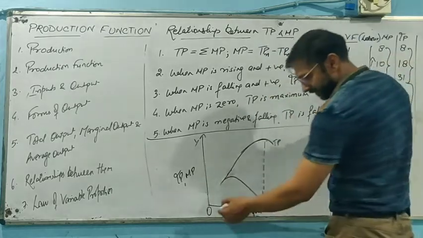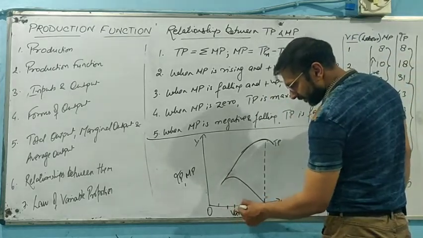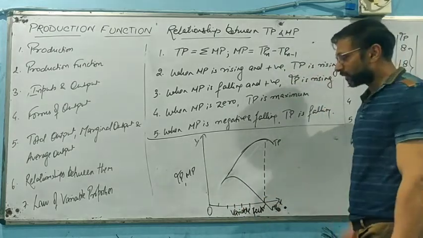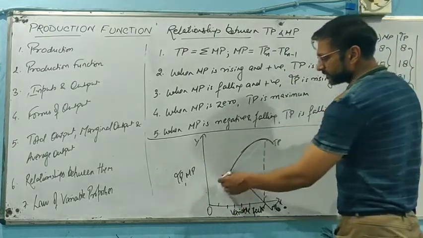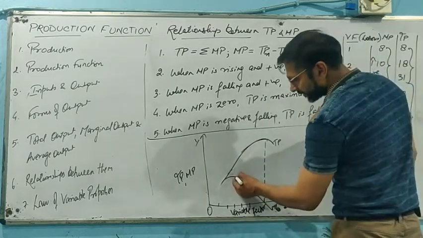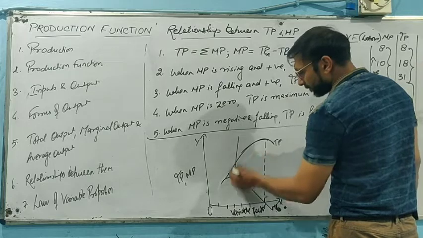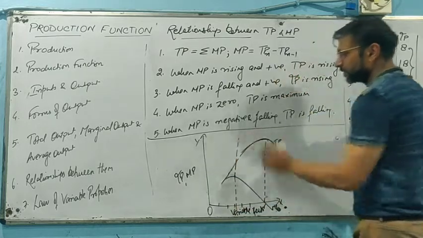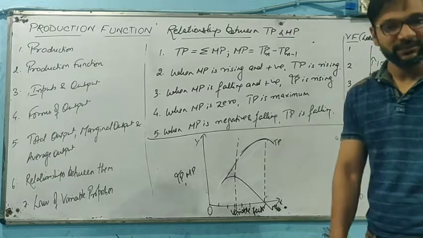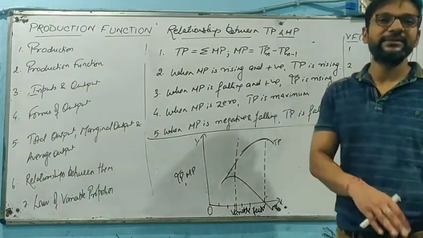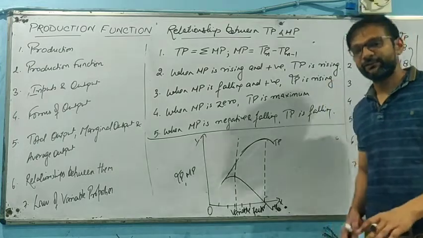What is going on? When initially the variable factors start being employed, as more and more variable factors are employed over the fixed factor, initially total product rises at a rising rate. So we can say at this point we will have a point of inflection. Point of inflection tells us about the deviation of the rate from increasing to diminishing, diminishing to negative.